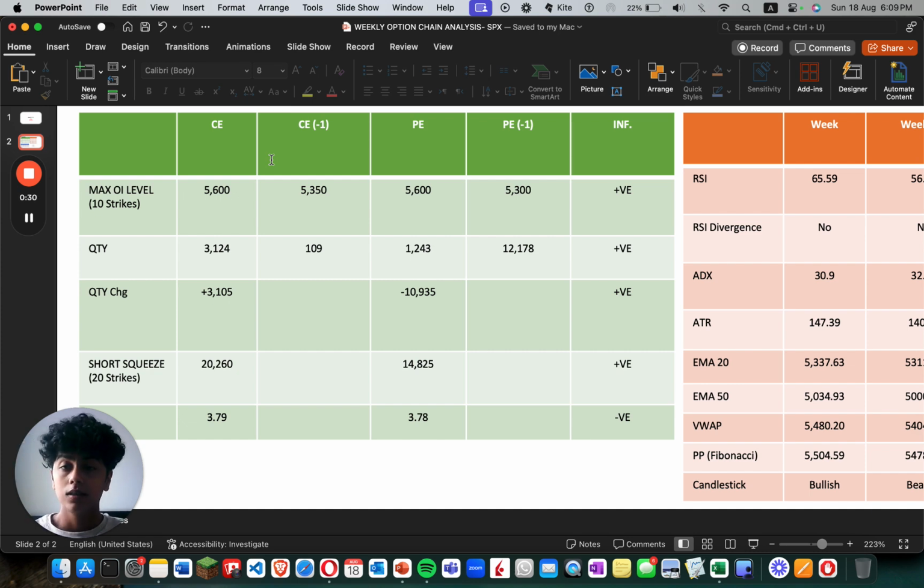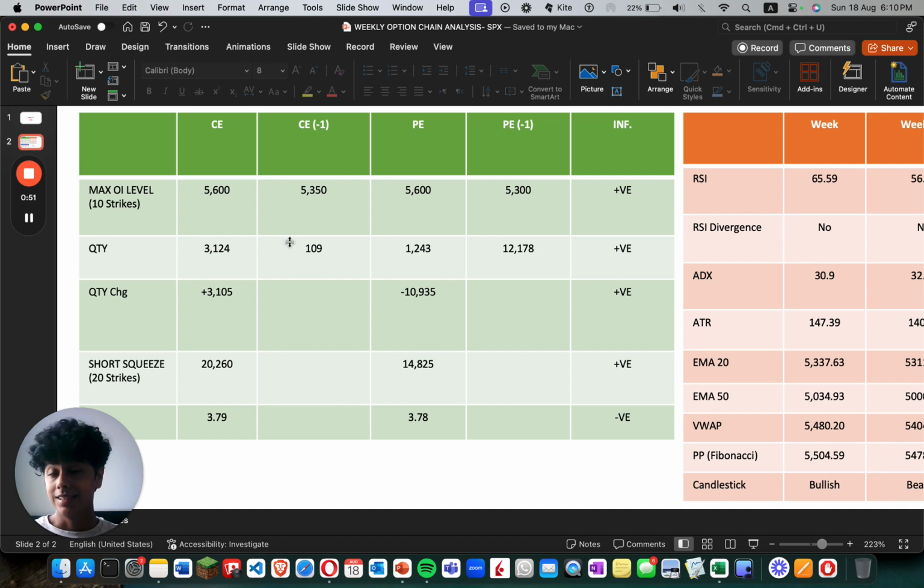And therefore, for example, the max Y level went up to 5,600 from comparatively 5,350 2 weeks ago. And similarly for PE, max Y went to 5,600 from 5,300 2 weeks ago, which is positive. And these are all going to be updated to 1 week ago as of the next video.